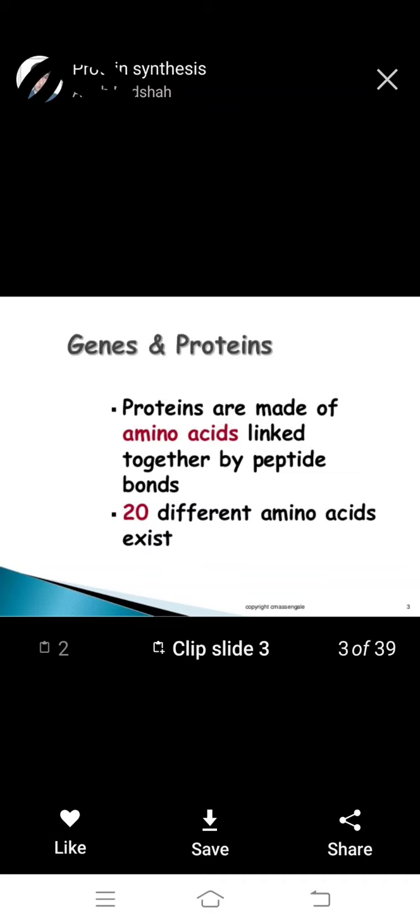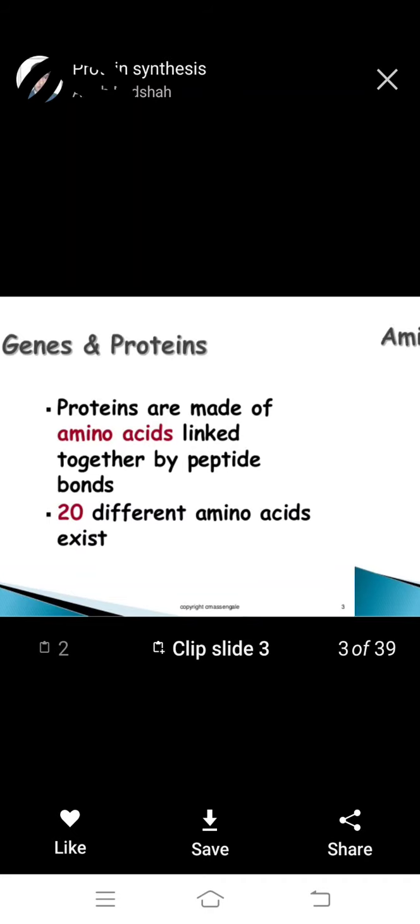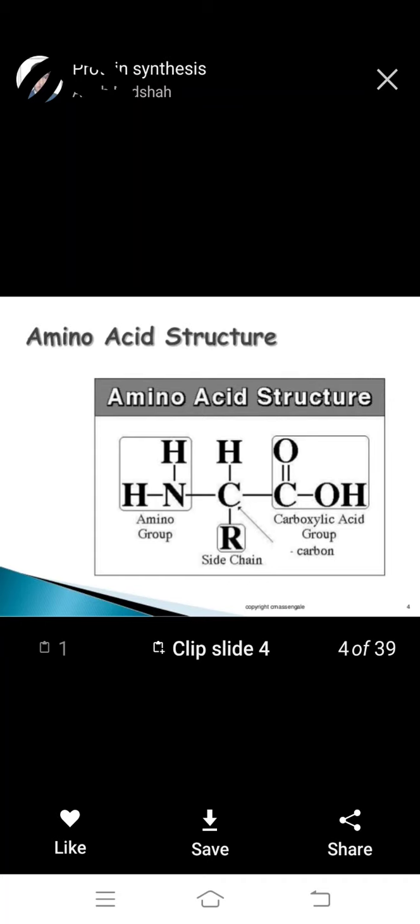Genes and proteins. Proteins are made up of amino acids linked together by peptide bonds. 20 different amino acids are important. Next, the structure of an amino acid. First, an amino group is attached, then a carboxylic acid group.